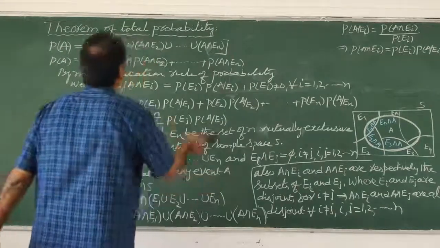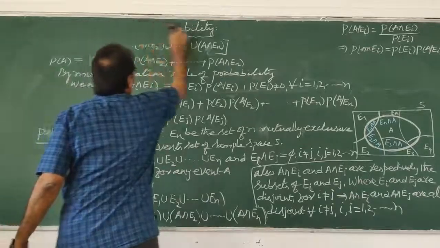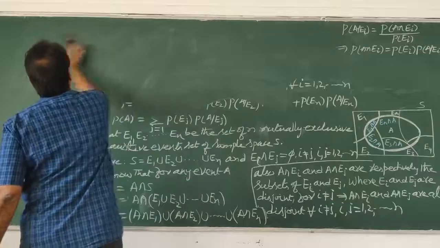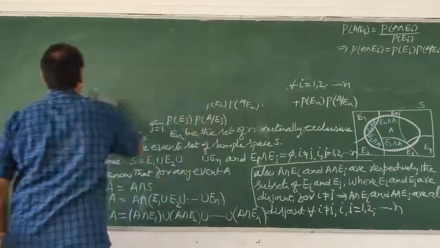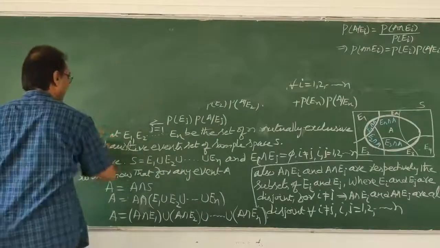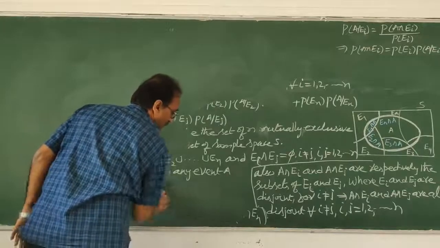Now, the theorem on probability. See how much time it took writing on the board, otherwise it would take much more time. Now I proved the total theorem on probability, and I gave an example also. I am 100% sure that you understood this.